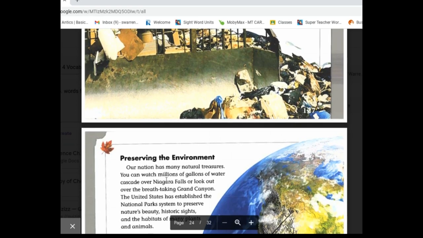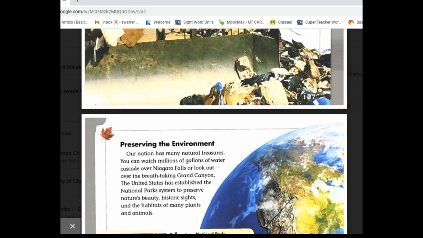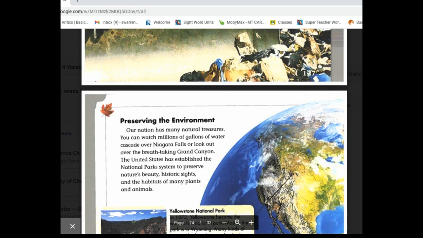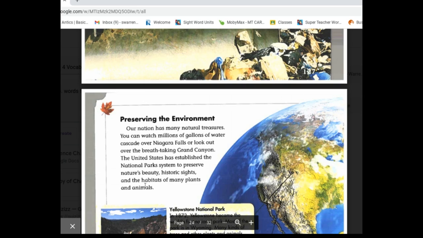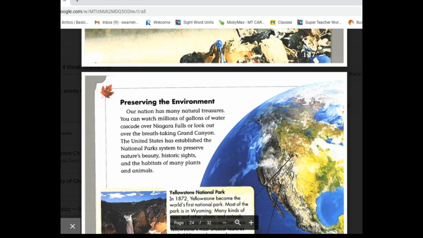Preserving the environment. Our nation has many natural treasures. You can watch millions of gallons of water cascade over Niagara Falls or look out over the breathtaking Grand Canyon. The United States has established the National Parks System to preserve nature's beauty, historic sites, and habitats of many plants and animals.